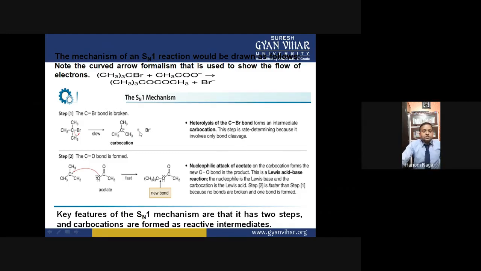So after the first step, there is formation of a carbocation intermediate, and the rate of the reaction will depend on the stability of this intermediate species, which we will discuss in the next slides. The breaking of the bond is of heterolytic type, where the electron density is taken only by the leaving group.